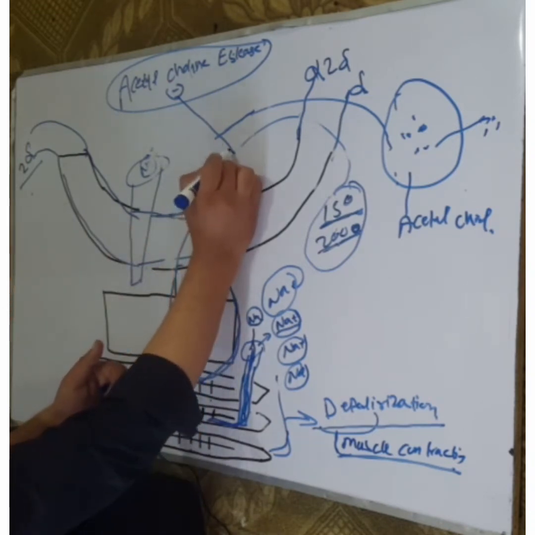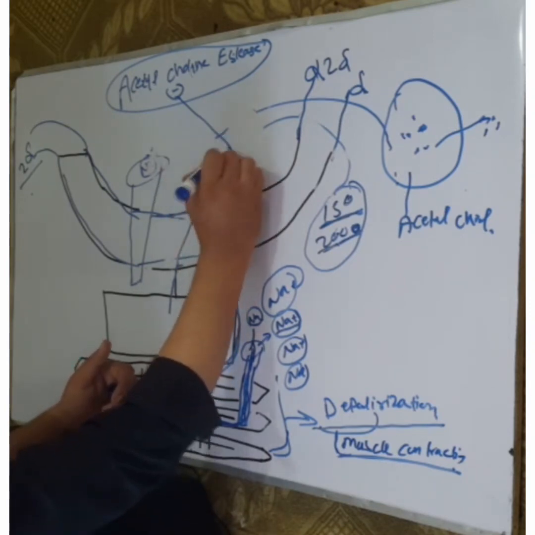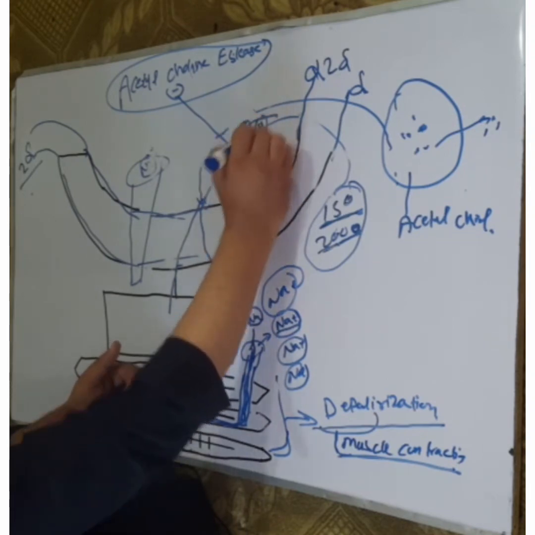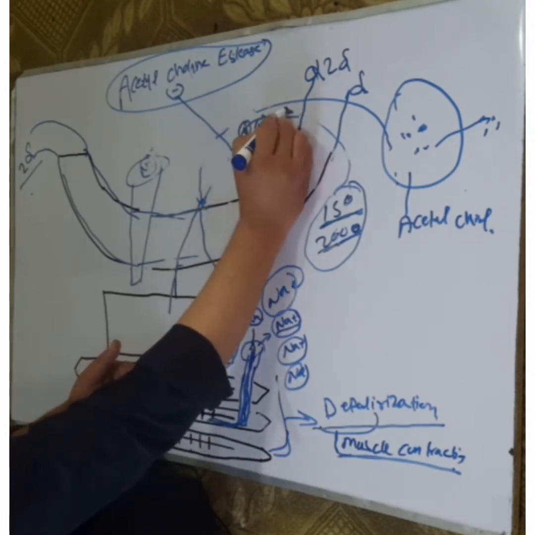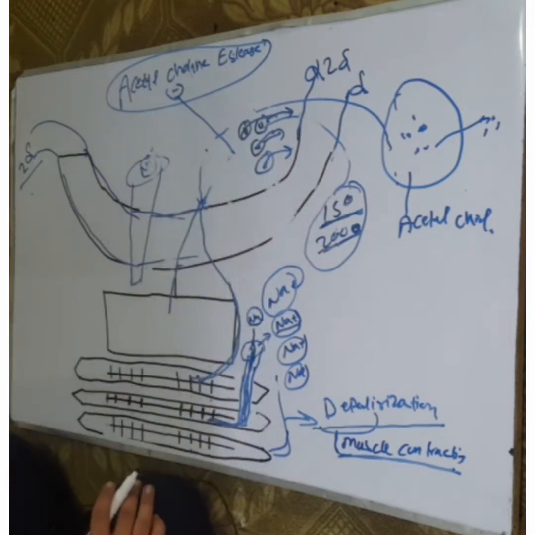It pushes acetylcholine away from the binding site, and the process is terminated.